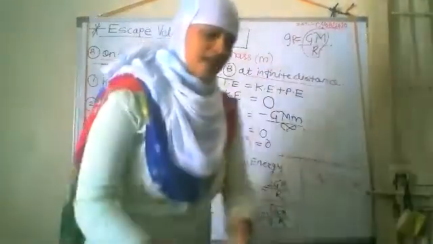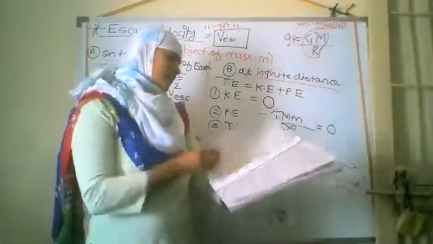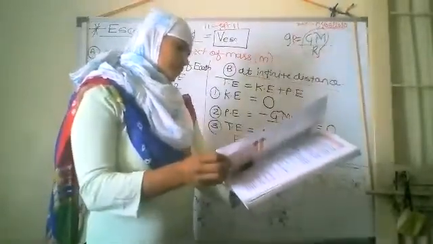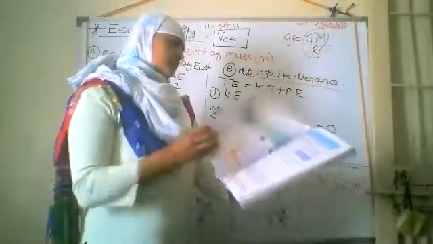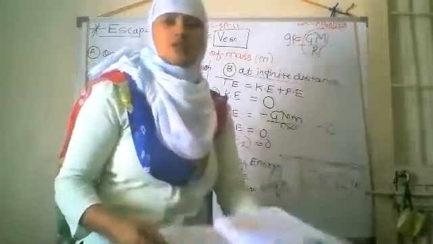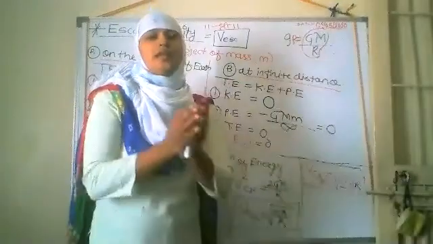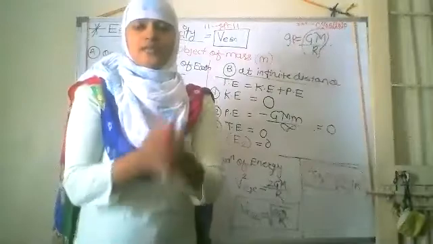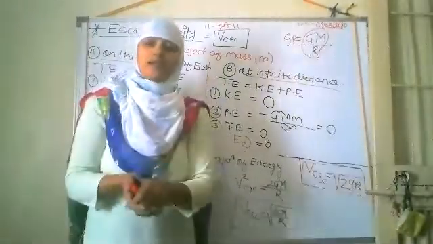Later, we have studied the law of gravitation, that is Newton's universal law of gravitation. So this force acts between any two objects in the universe, and every object exerts the same kind of force.